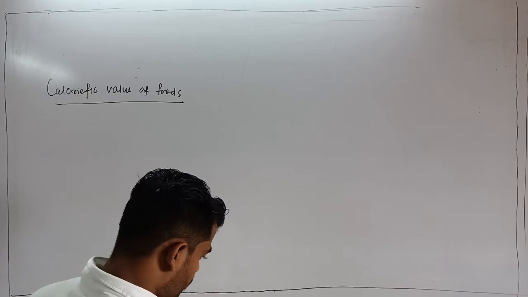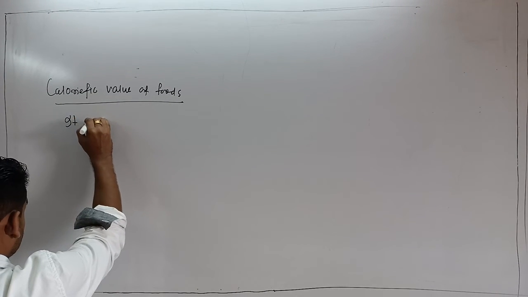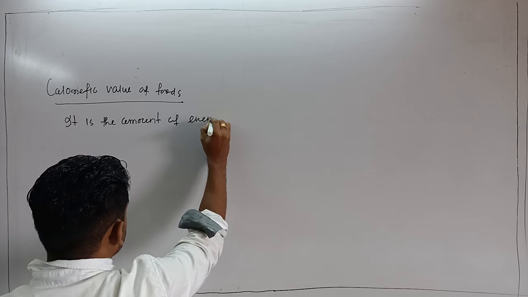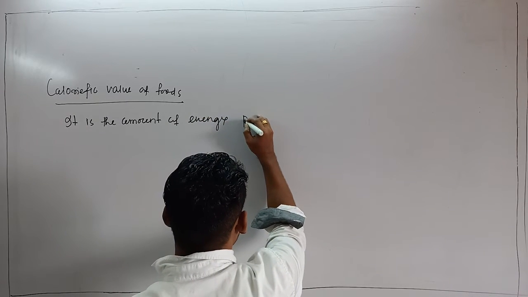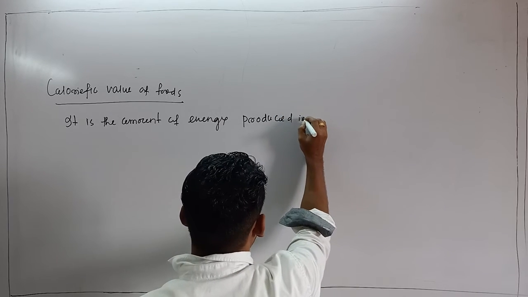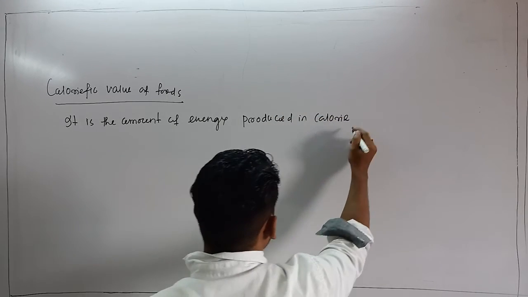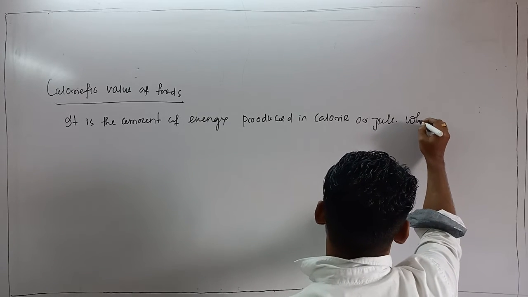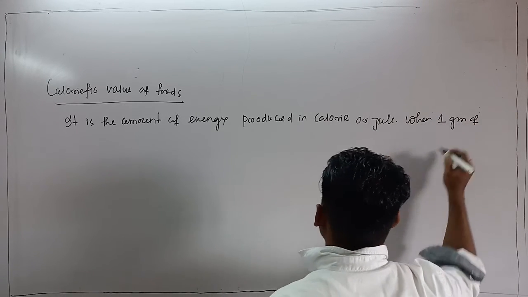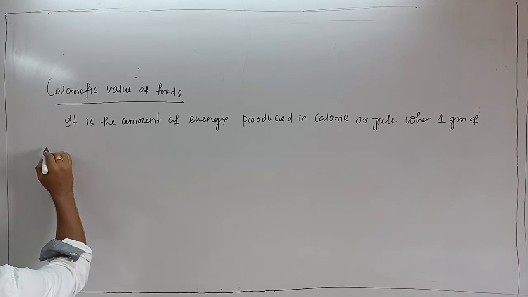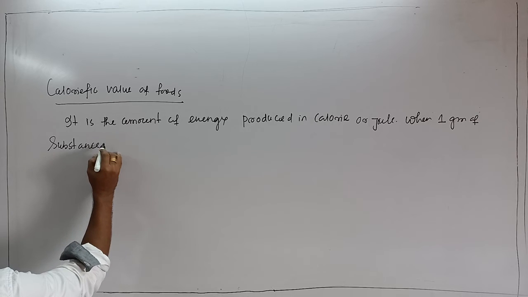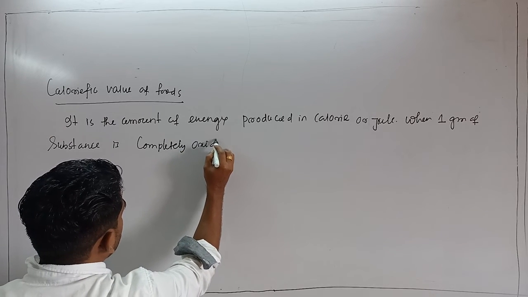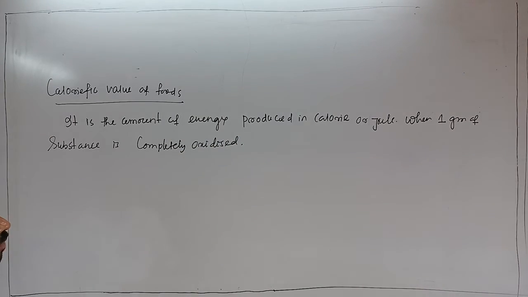Calorific value means it is the amount of energy produced, in calorie or joule, when 1 gram of any substance or food, you can say, when 1 gram of substance is completely oxidized. That is called the calorific value of foods or any substance.